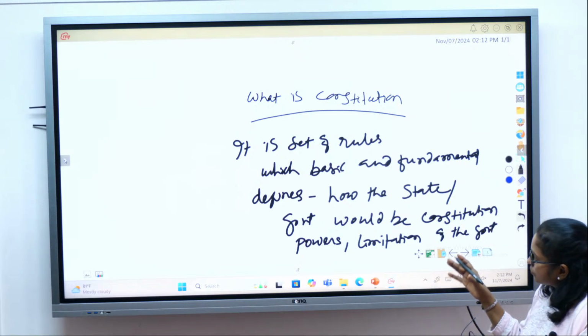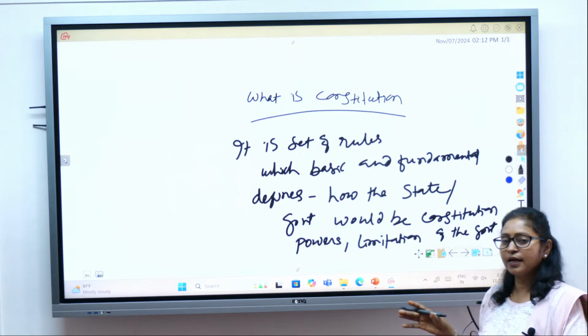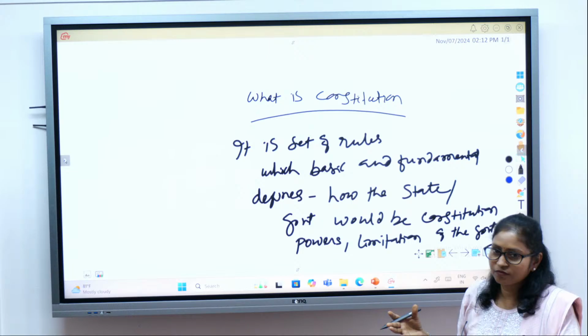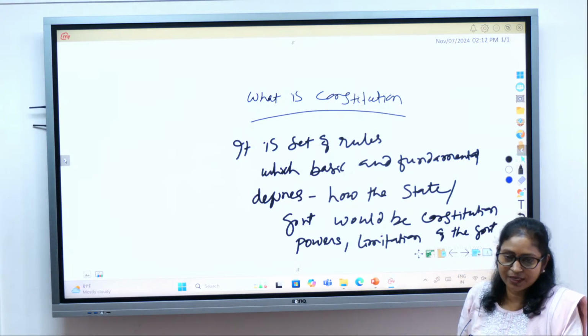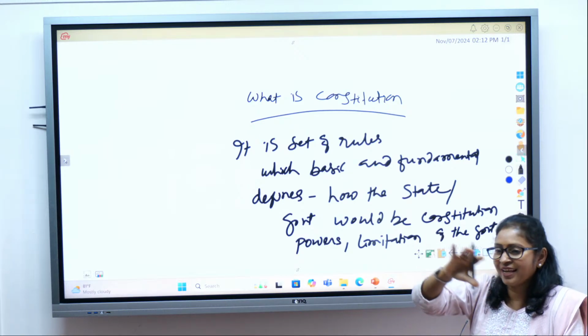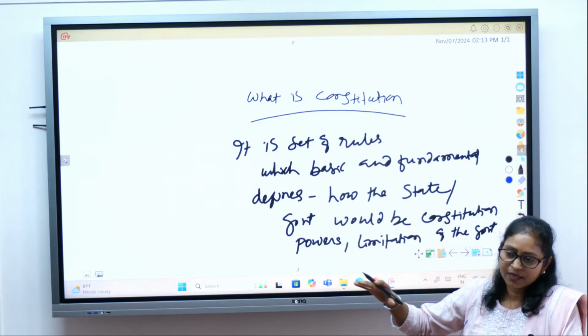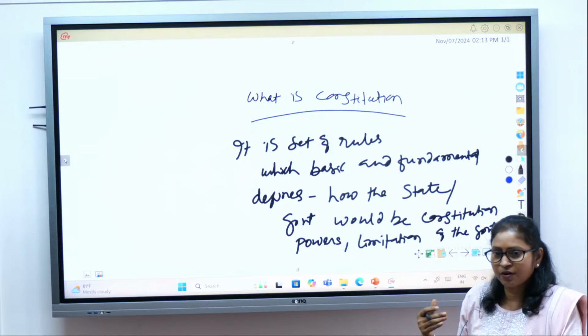So the constitution not only defines the nature of the polity or how the government would be constituted, but also defines the limitations of the government. Basically, a constitutional form of government means a limited government, because certain areas are defined and the government cannot go beyond that, right?